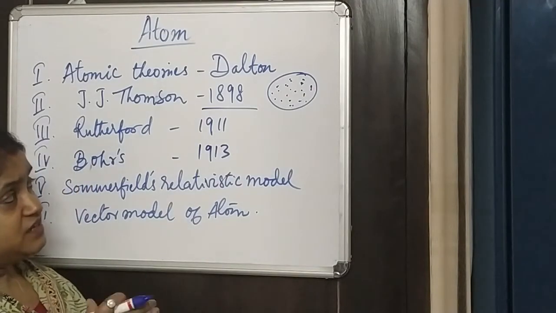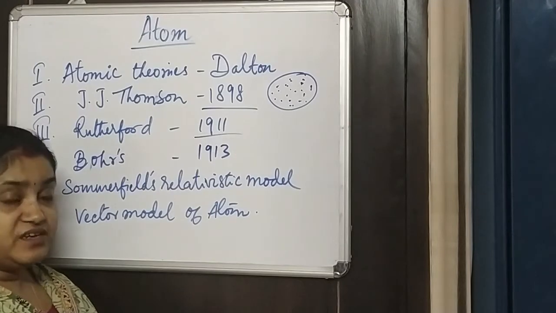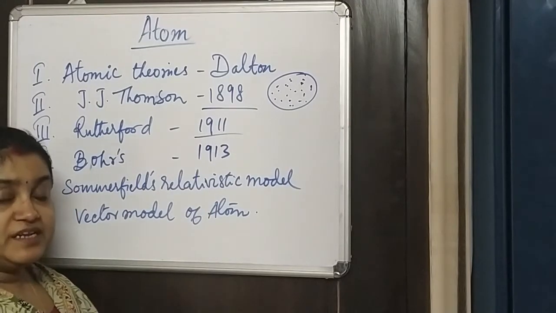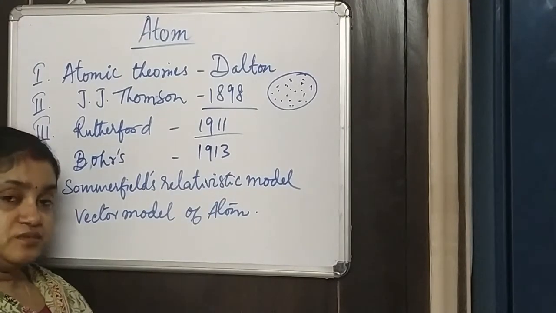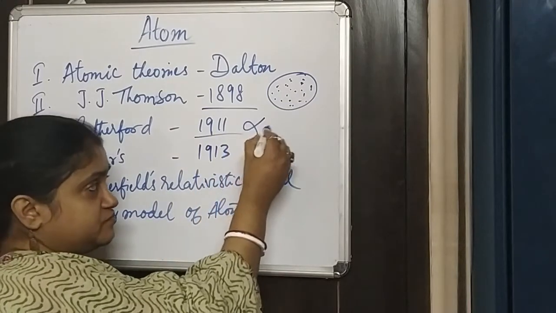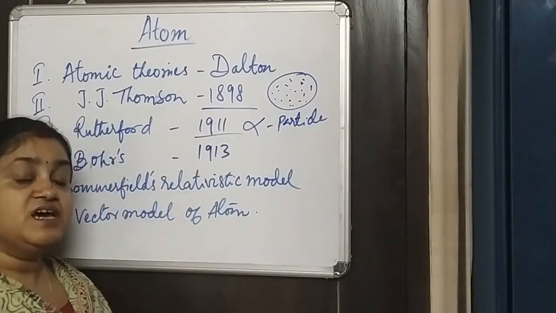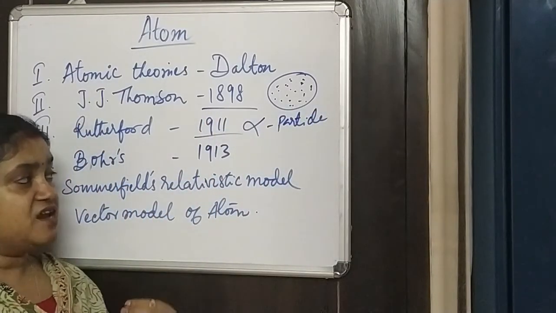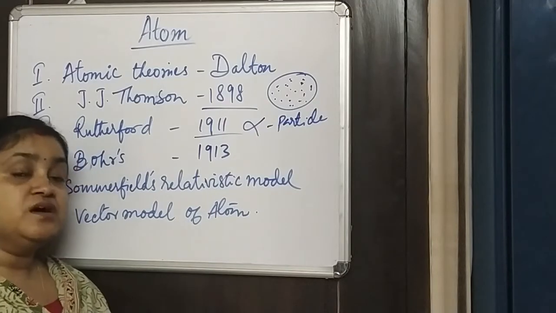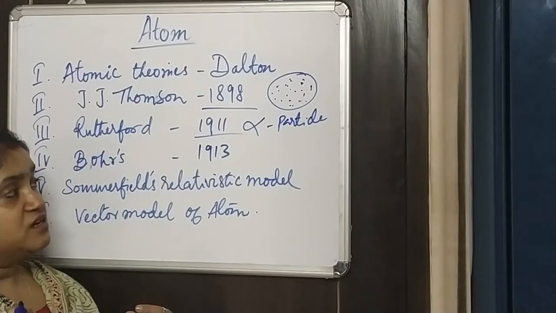Not very late, around 1911, it was Rutherford and a few of his associates who did alpha particle scattering, and in alpha particle scattering he sent alpha particles, which are basically helium nuclei, helium particles.